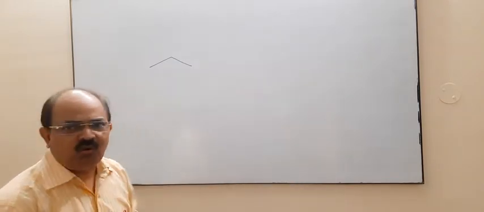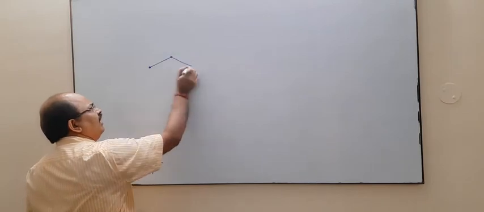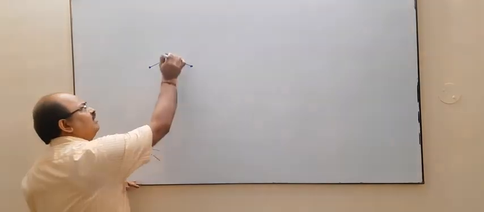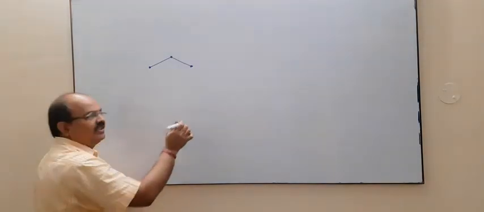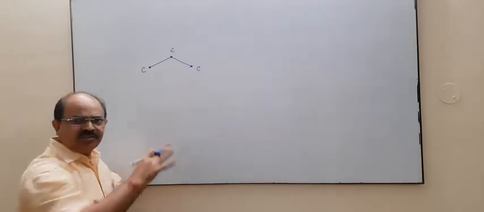Now as you know, the line end is carbon and the line join is also carbon. This is a line join or line intersection. So this is 1 carbon, this is 2 carbon, this is 3 carbon.